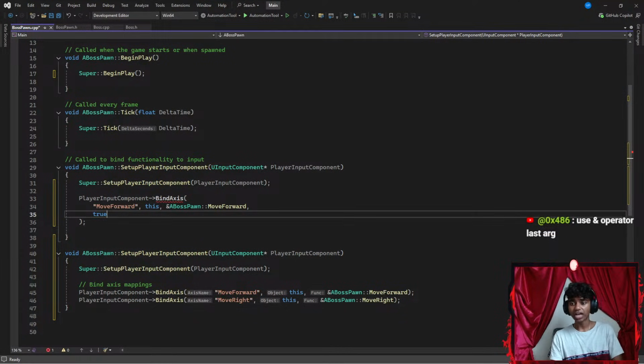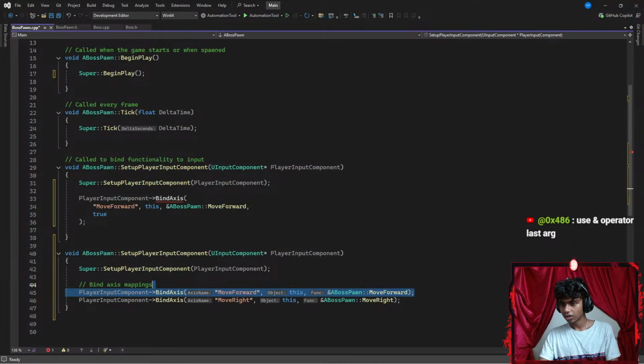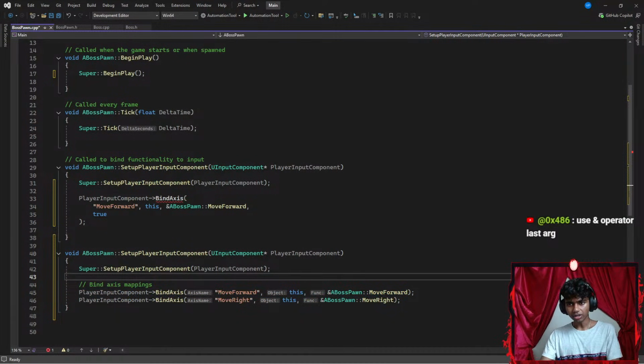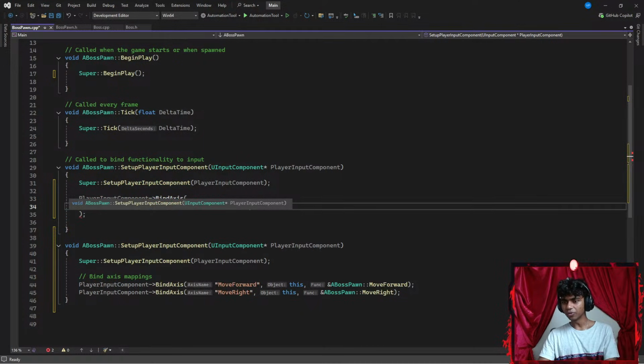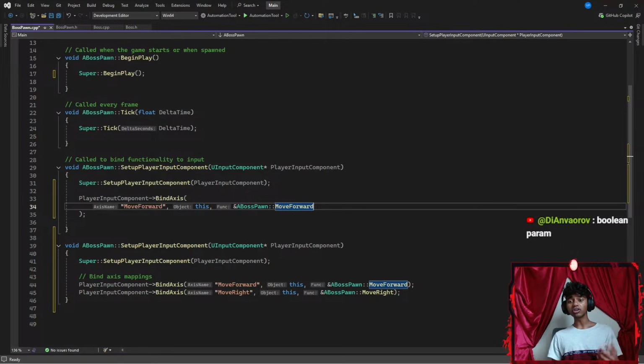Use ampersand. Last arg. That does make sense, but then I still don't see it. Okay, Boolean parameter. I thought I needed a Boolean parameter to be honest, because I remember using a Boolean. Okay, there we go. That fixed it.